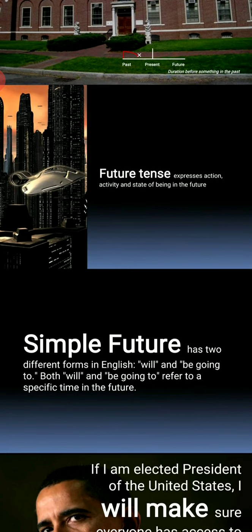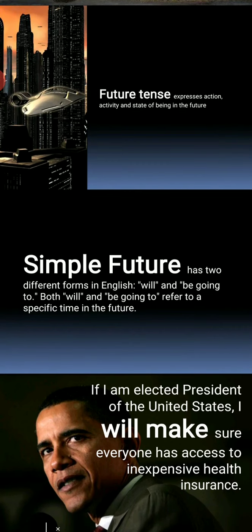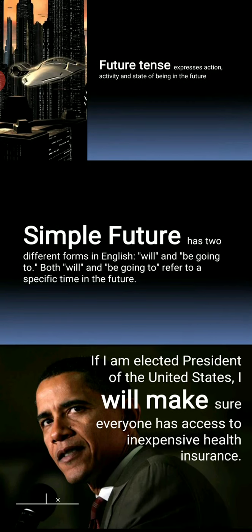Now what is the rule for the future tense? Will, shall plus root form of the verb. Suppose the sentence is given in the positive: we shall play, I shall play. Then he or she will play. Negative: I will not play. Interrogative: Will I play? Like this. And the short forms are won't, shan't, like this.